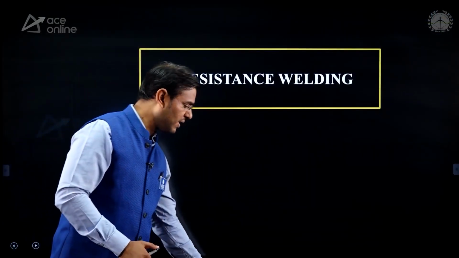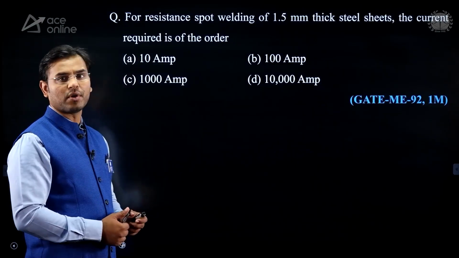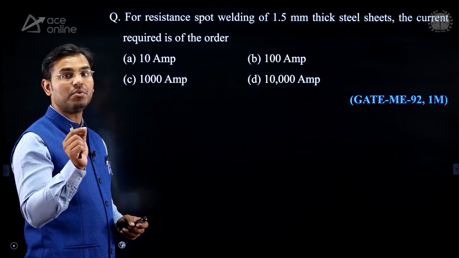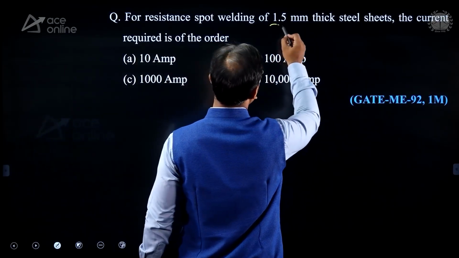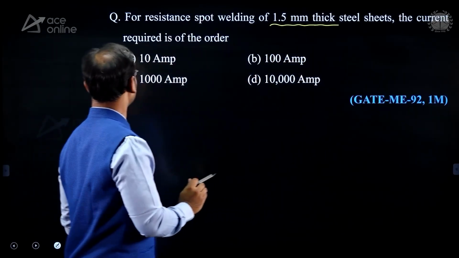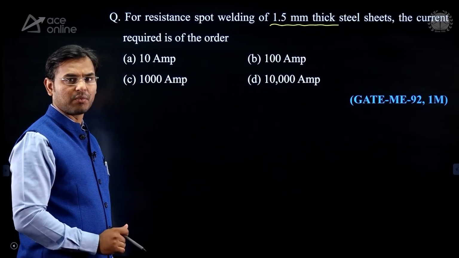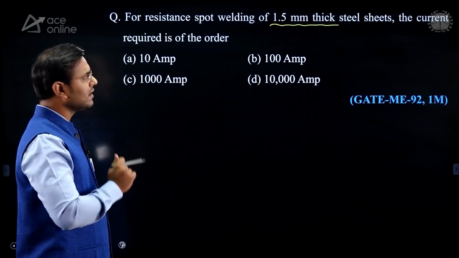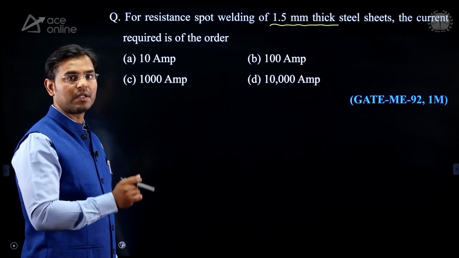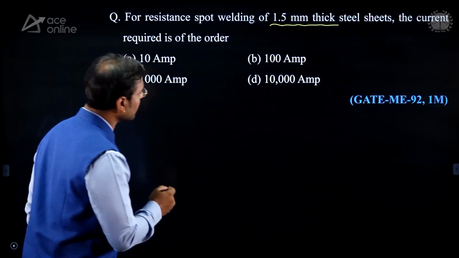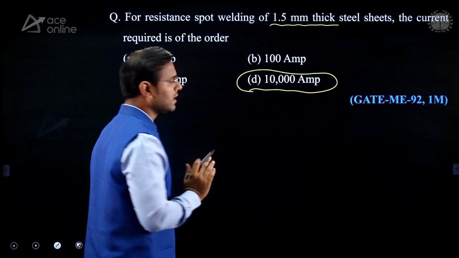Now in resistance welding, you can see the first question here. For resistance spot welding of 1.5 millimeter thick steel plate, the current required is of the order of what? If the thickness of the plate is 1.5 millimeter and it is a steel plate, then the fixed value is 10,000 ampere.